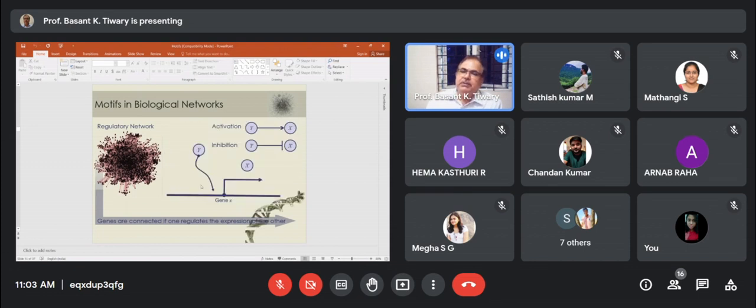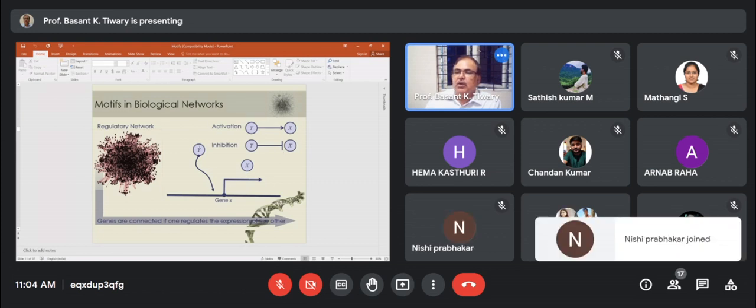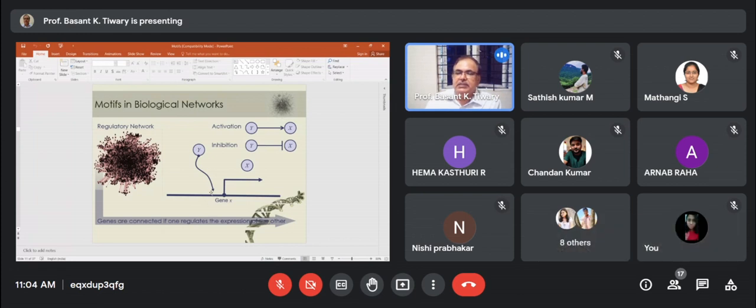Now the motifs in biological networks. This is the regulatory network, where Y is activating X, and Y is also inhibiting X. So there are two kinds of control, with Y working as an activator and also as an inhibitor. This is a gene X making some transcription. Y is another transcription factor which comes and binds to gene X.